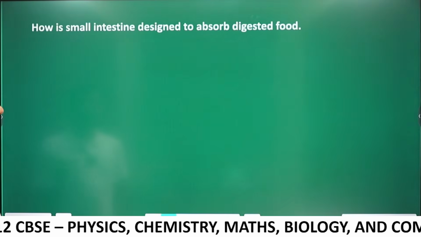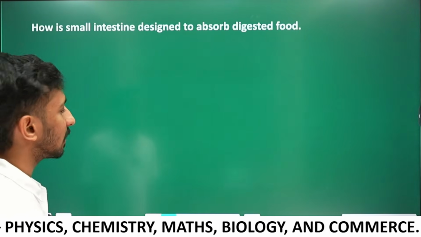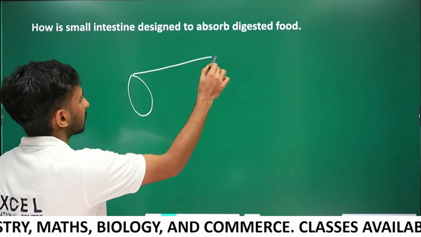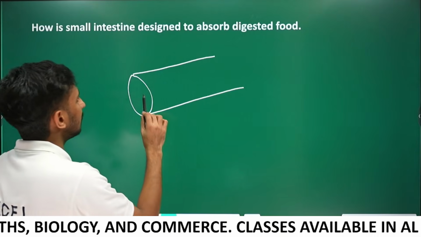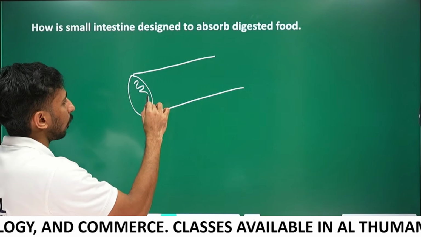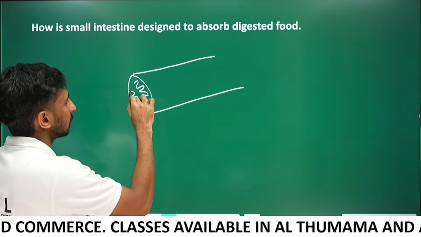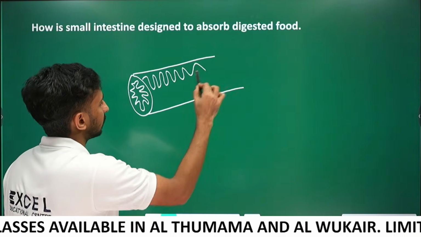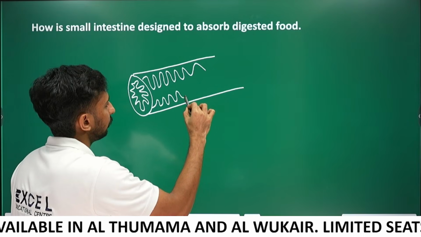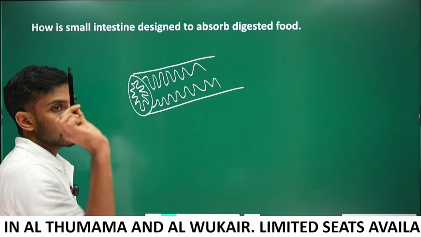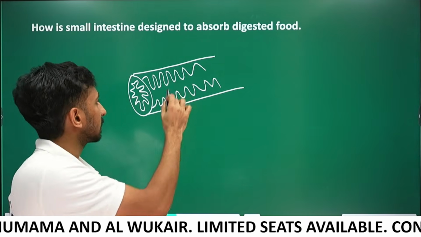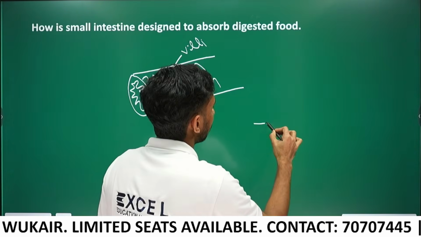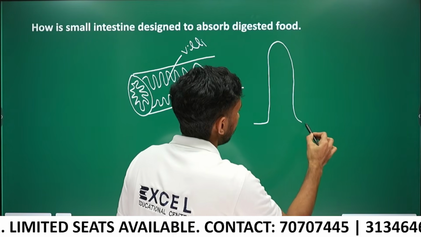How is the small intestine designed to absorb digested food? You know that inside the small intestine you can see small finger-like projections. These finger-like projections are called villi. I'll draw a villus here. This is a villus.